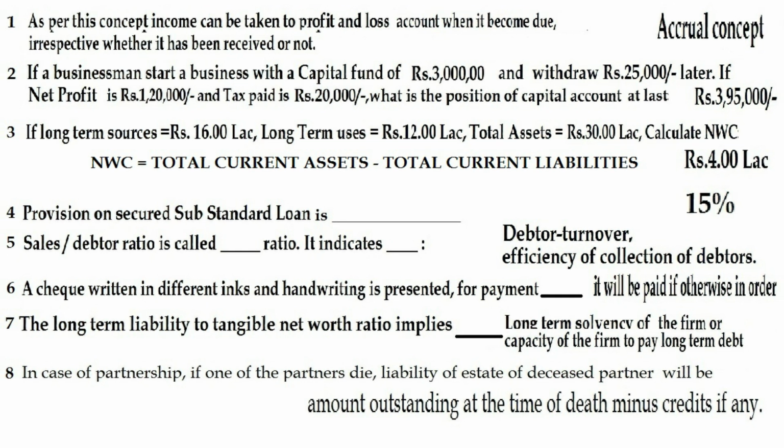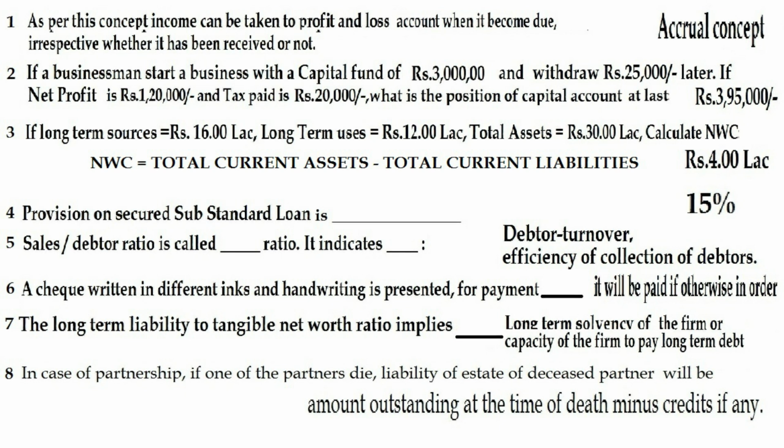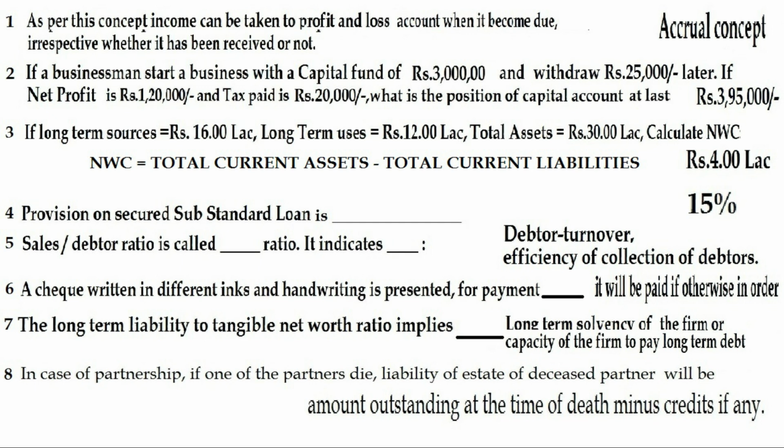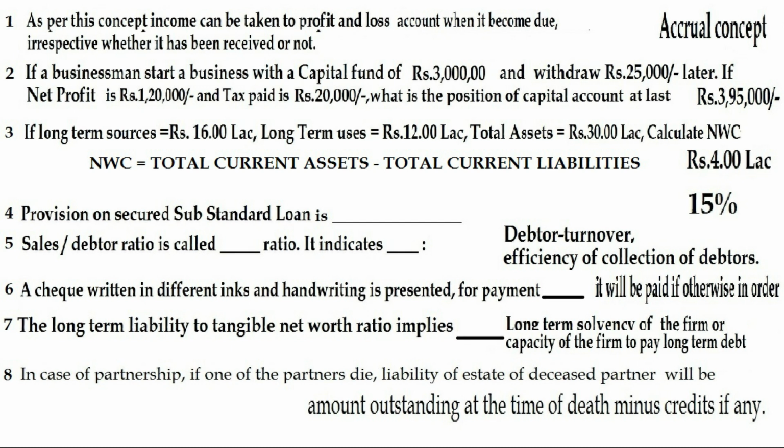Question 6. A check written in different inks and handwriting is presented for payment. What should be done with the check? The answer is it will be paid if otherwise in order. Question 7. The long-term liability to tangible net worth ratio implies dash. The answer is long-term solvency of a firm, or capacity of a firm to pay long-term debts.